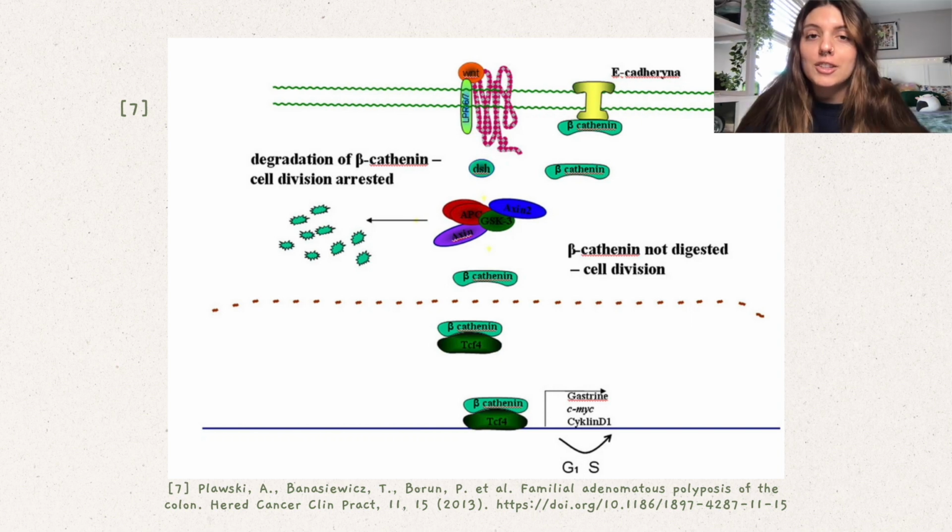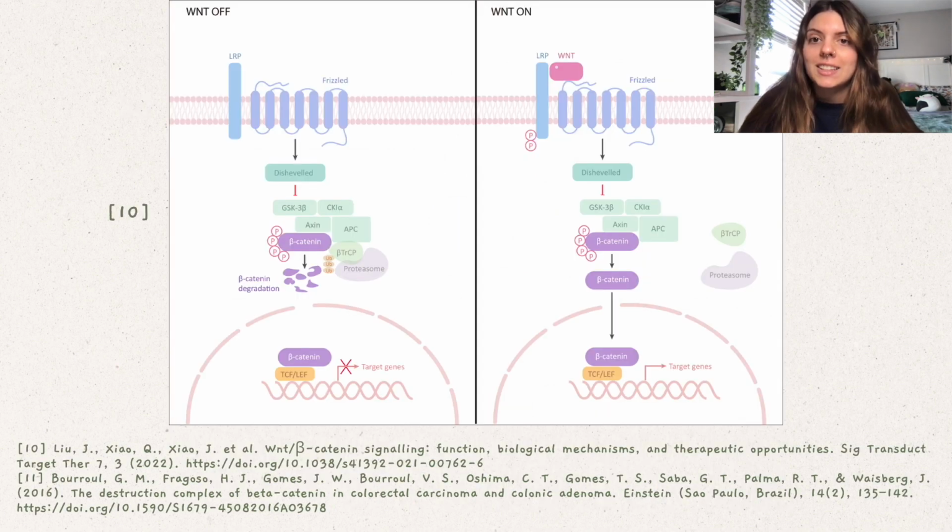There's a checkpoint called the G1/S checkpoint that requires cyclin D. Cyclin D binds to CDK4 and phosphorylates a protein called retinoblastoma. The job of this protein is to stop cell division by blocking this checkpoint, causing S phase, DNA replication, to not occur. When cyclin D increases due to the increase in beta-catenin, this causes the cyclin D-CDK4 complex to phosphorylate the retinoblastoma at two sites. The retinoblastoma protein is inactivated, leaving E2F and DP, partners to the retinoblastoma, free to go to the nucleus.